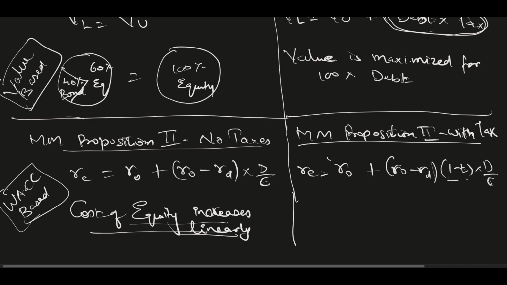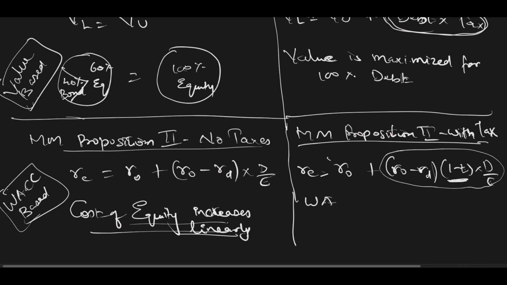So this is the change over here: because there is tax, it comes as 1 minus T. Because this 1 minus T reduces the overall value, WACC gets reduced here.